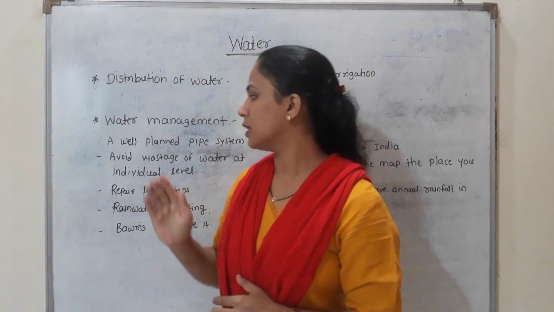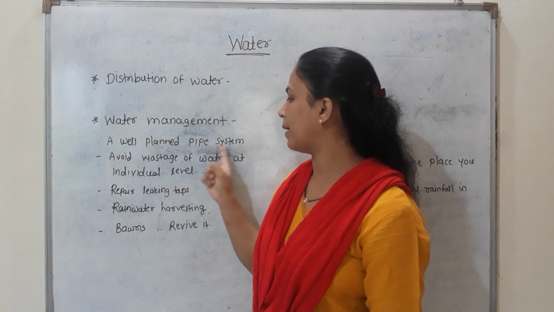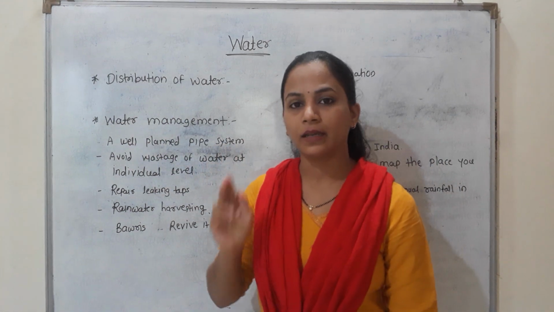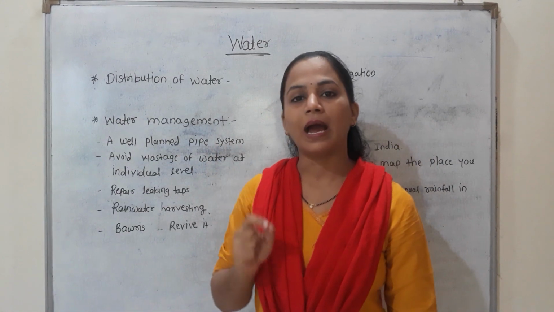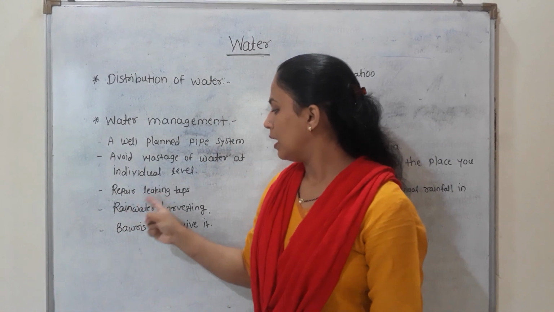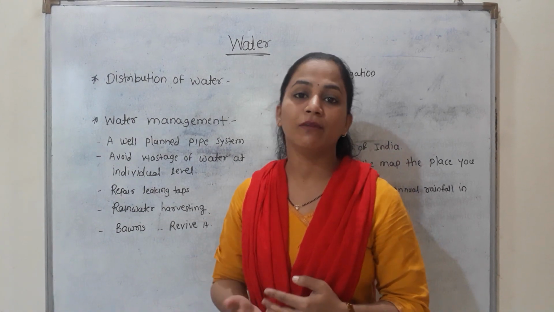So water management consists of a well planned pipe system. The second very important thing is, if the pipes leak, you have to repair them. Repairing leaking taps and leaking pipes will help to prevent water loss.